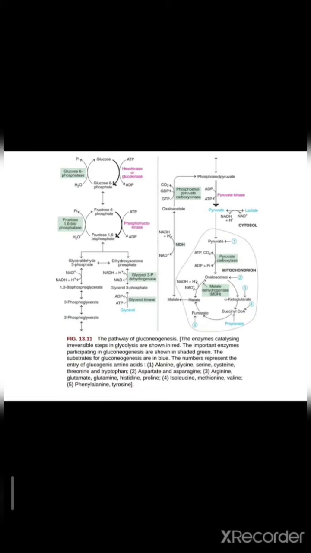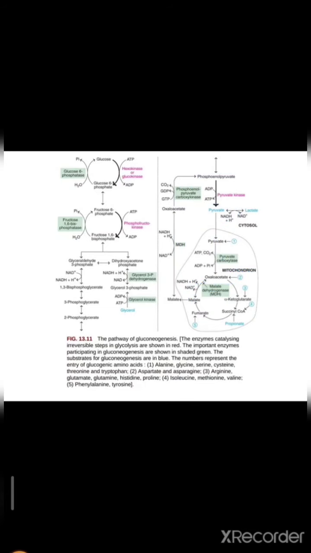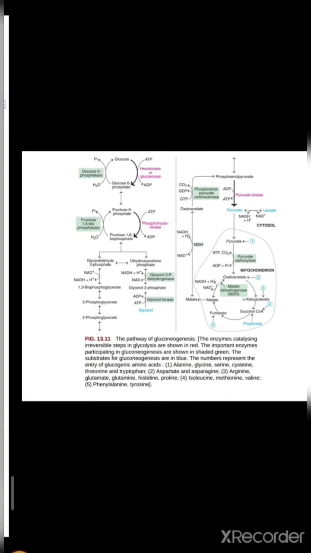Here gluconeogenesis starts from pyruvate. Pyruvate first converts to oxaloacetate. Oxaloacetate forms phosphoenolpyruvate.